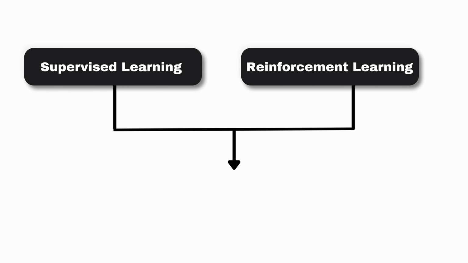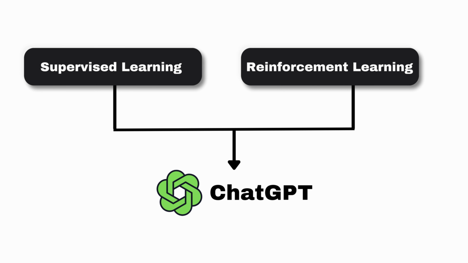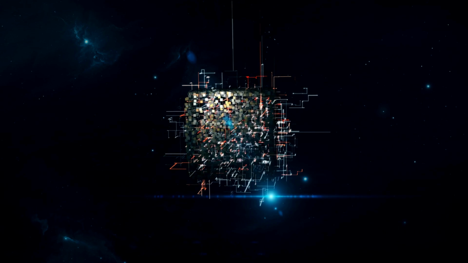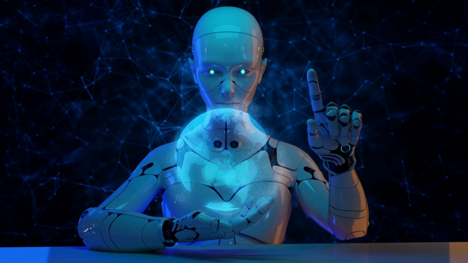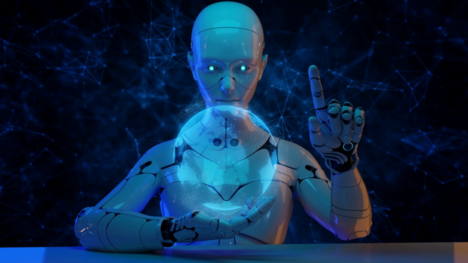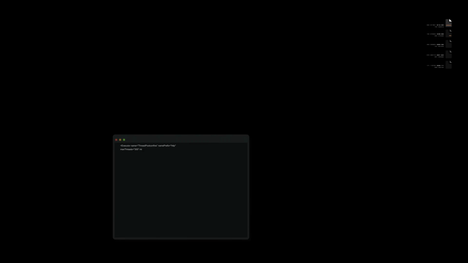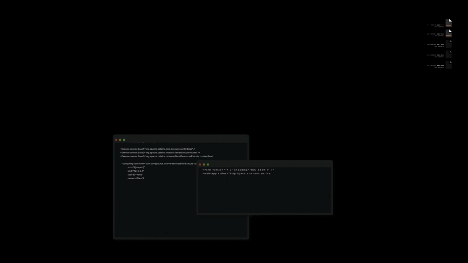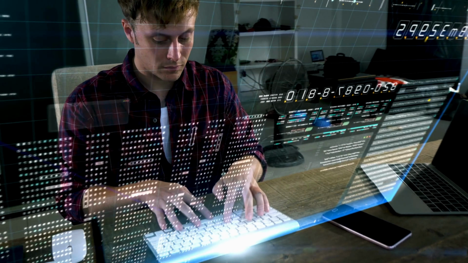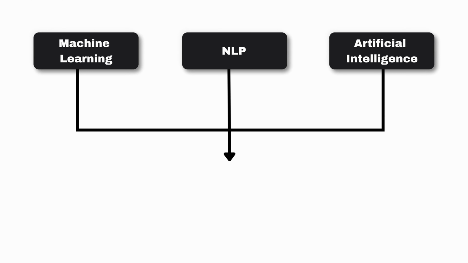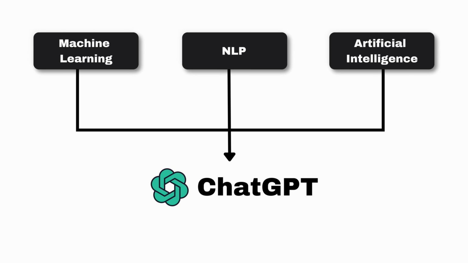The creators have used a combination of both supervised learning and reinforcement learning to fine-tune ChatGPT, but it is the reinforcement learning component specifically that makes ChatGPT unique. ChatGPT is the latest language model from OpenAI and represents a significant improvement over its predecessor GPT-3. Similarly to many large language models, ChatGPT is capable of generating text in a wide range of styles and for different purposes. ChatGPT is a type of language model that uses a combination of machine learning, natural language processing, and artificial intelligence to generate text.